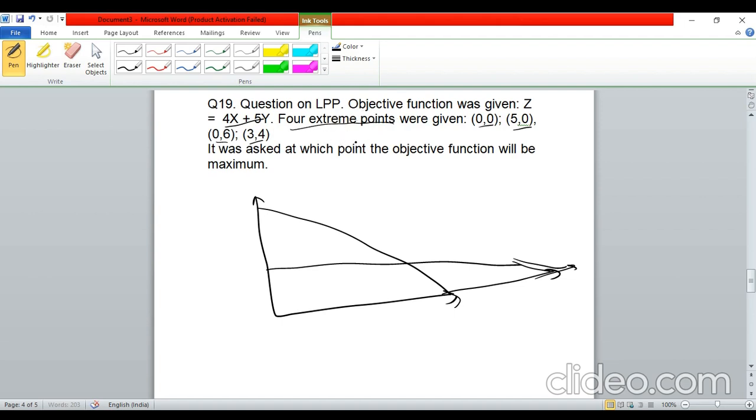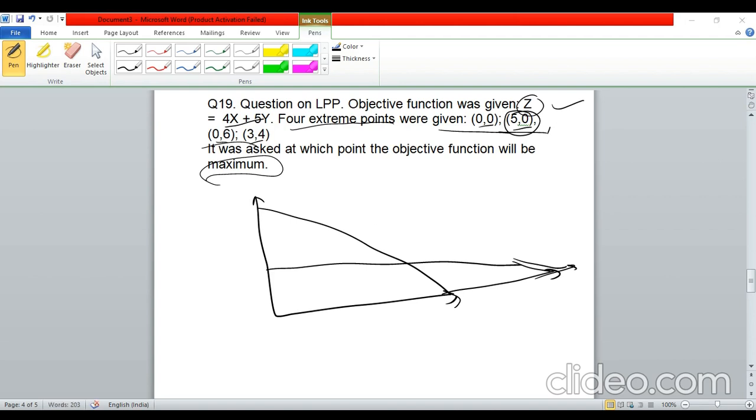So since they were asking about the maximum, find out the value of z at each of these 4 extreme points, and then find the point at which the value of z was maximum, and that was the answer. I think they asked both, the point at which the function will achieve the maximum and the maximum value as well.